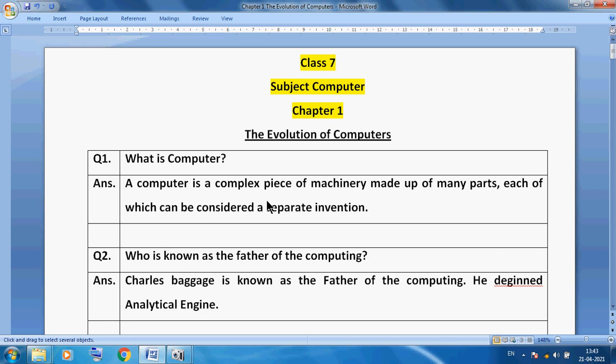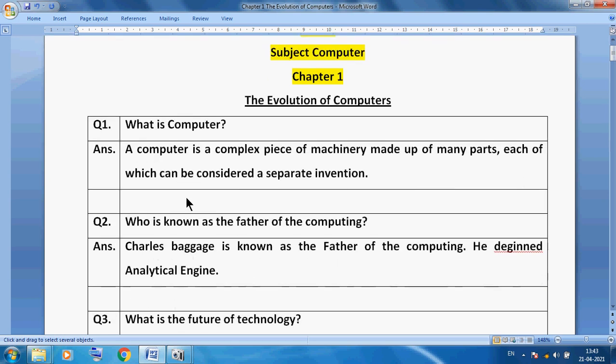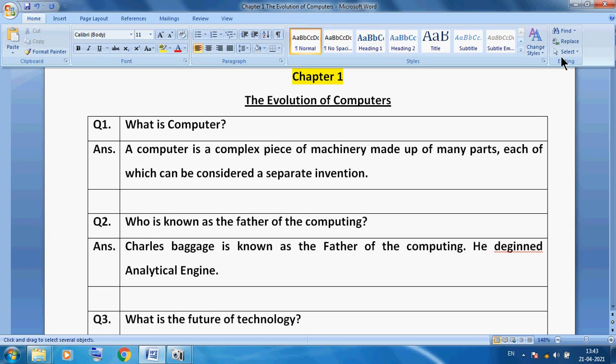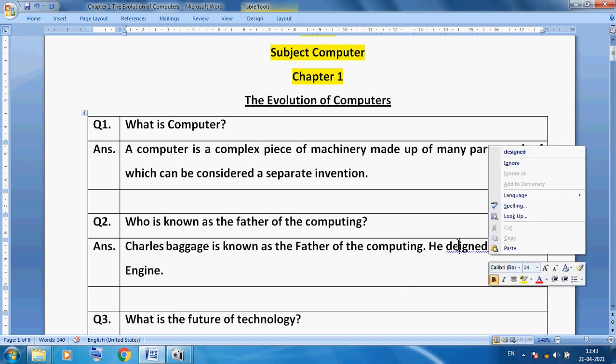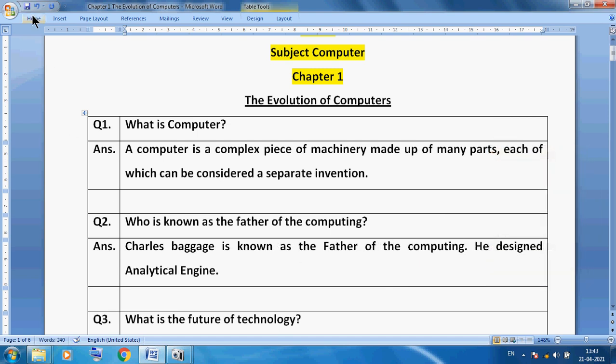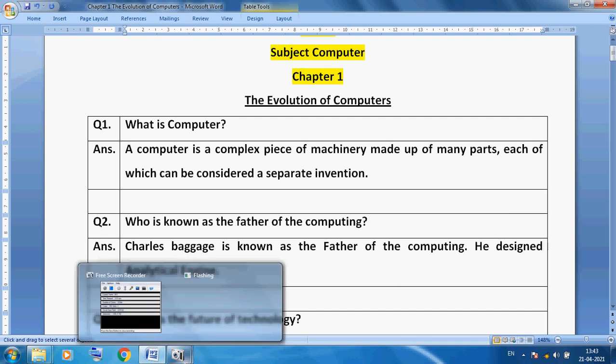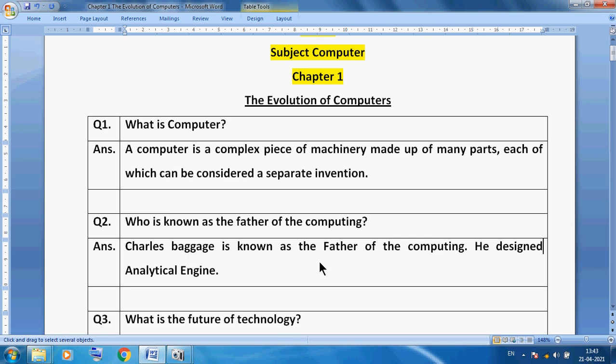Who is known as the father of computing? Charles Babbage is known as the father of computing, and he designed the analytical engine. This is also one type of computer.